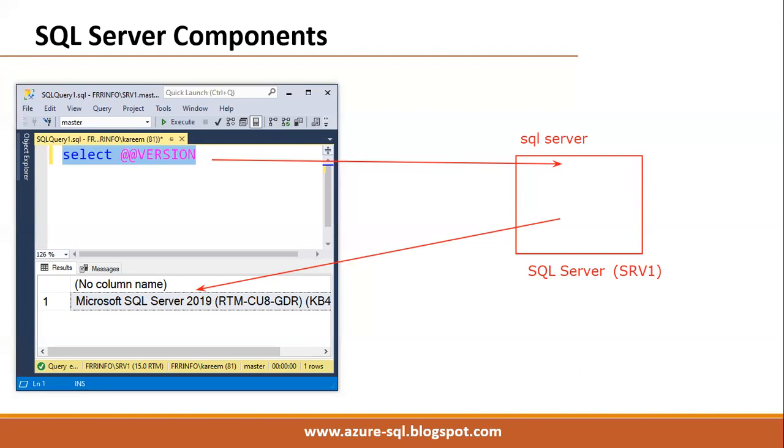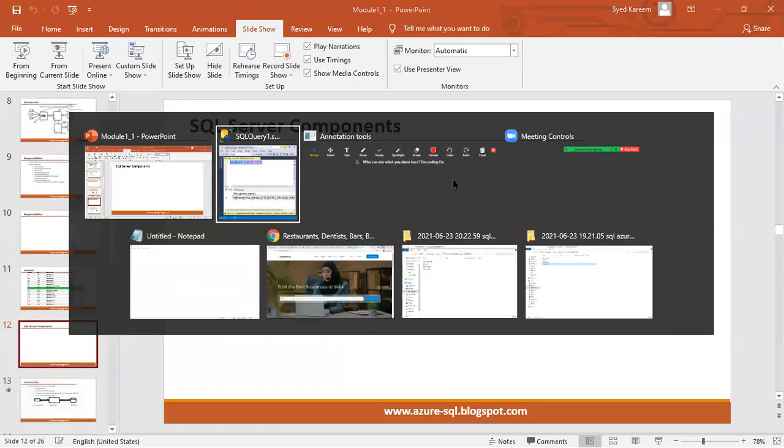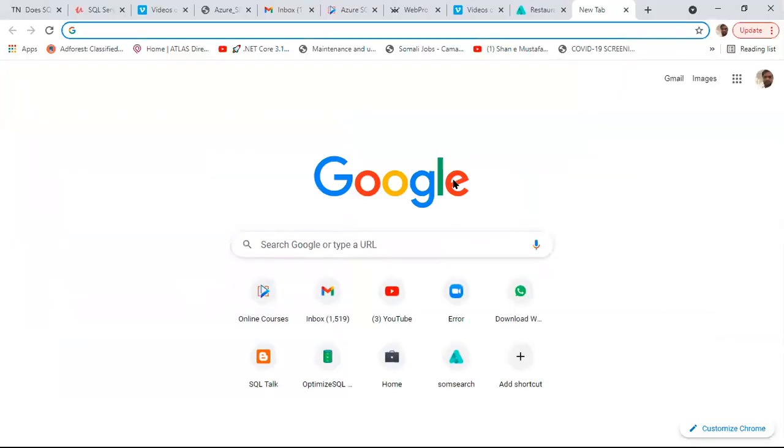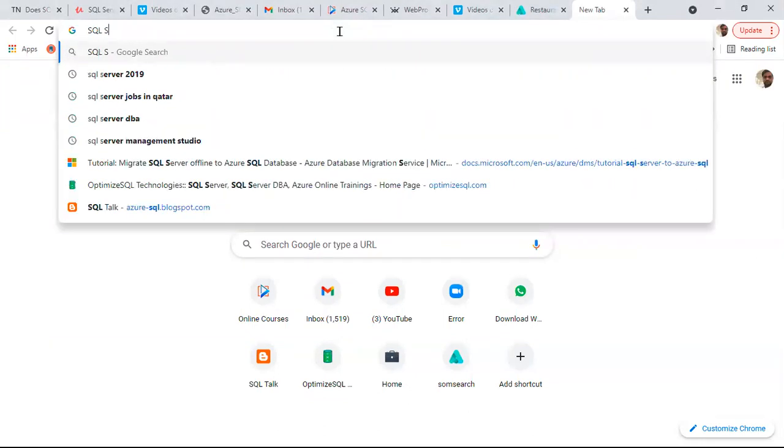I will show you the basic installation today. Later we'll see the custom installation, meaning how we do installation in real time. First, I will show you the basic installation so that you can start practicing on your laptop. Check here, there are very simple steps to install SQL Server. Real-time installation we'll see later, but the basic installation I will discuss here. Check here, go to SQL Server 2019.